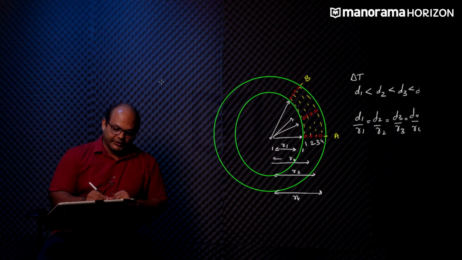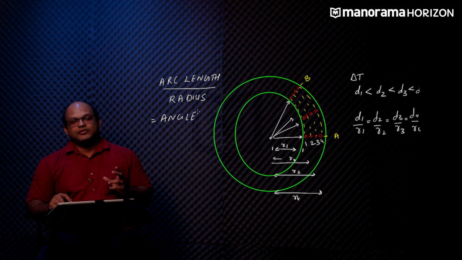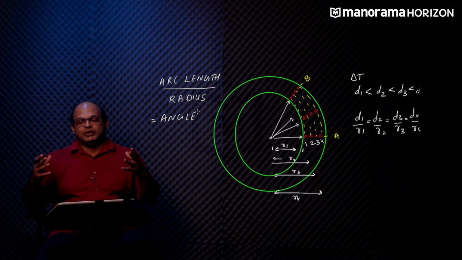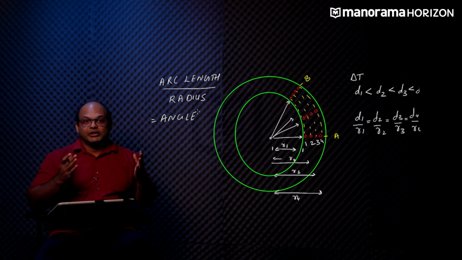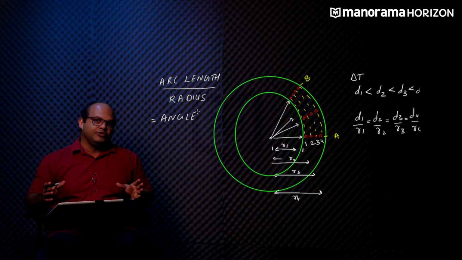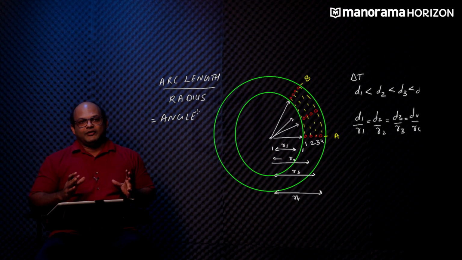This ratio, the ratio of arc length to radius, is what we know by the name angle. So angle is not really a spatial dimension the way we understand other spatial quantities like distance or volume or area. It is actually the ratio of two lengths, the arc covered and the radius of the circle that we are measuring. So what is the mathematical way of defining the degree?